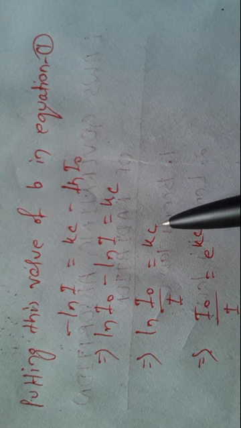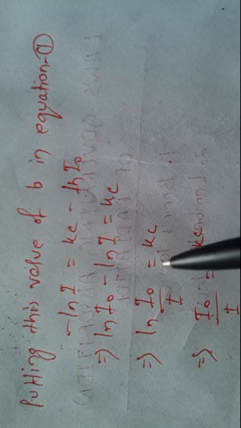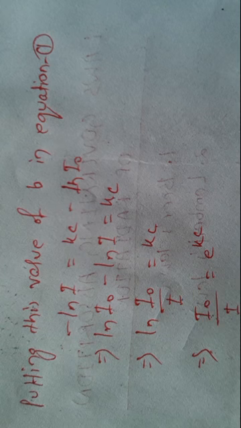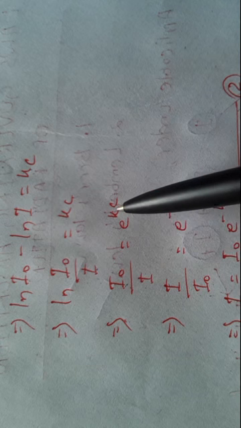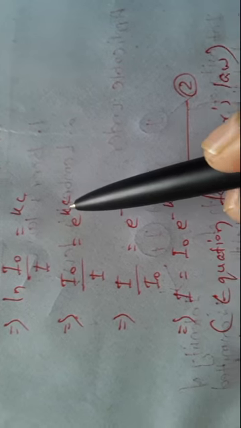Then, removing the logarithm, this equation turns to I0 by I is equal to e to the power Kc. After that, reversing or making the inverse, I0 by I to I by I0.